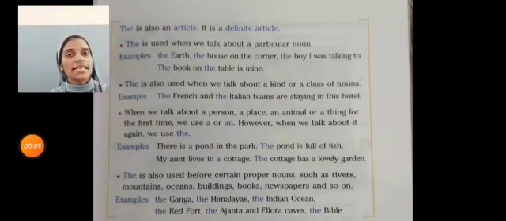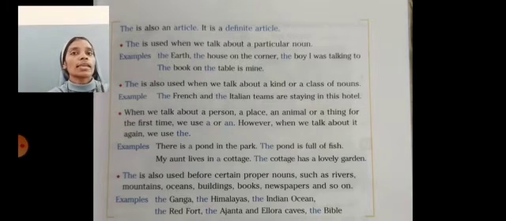In the first sentence, we used article a because we are just talking about any pond in general. Here again we are talking about the same pond in the second sentence. So we used article the. Another one, my aunt lives in a cottage.